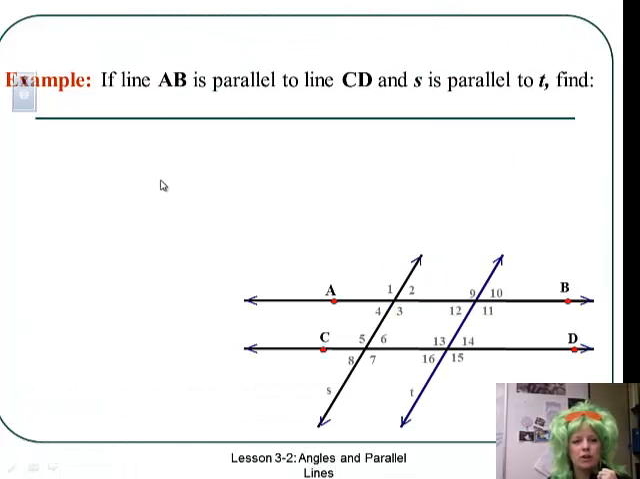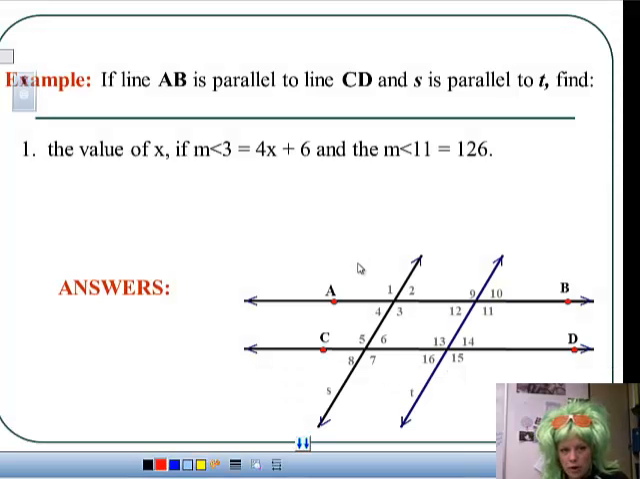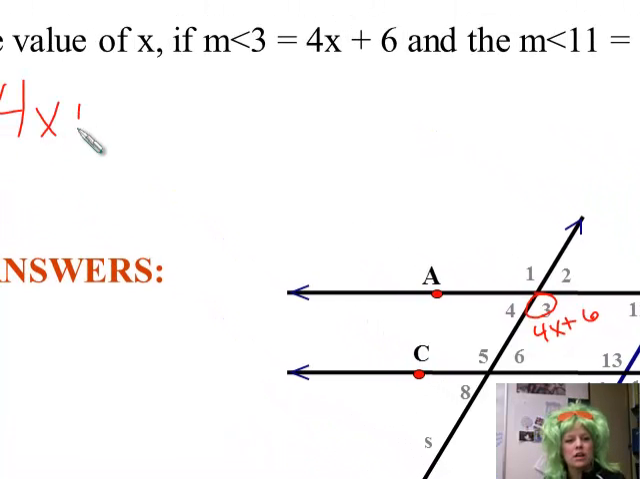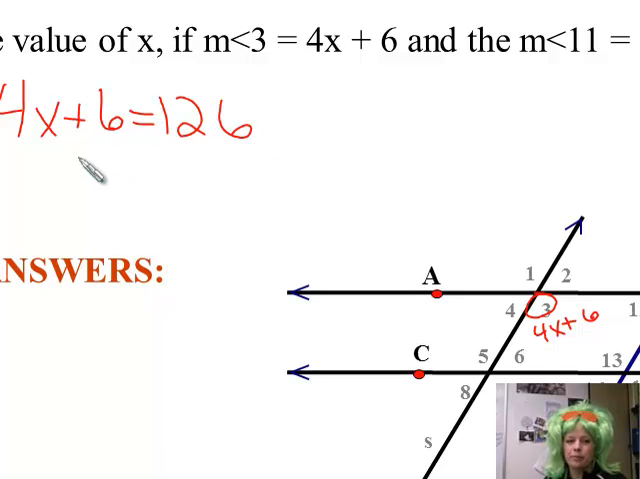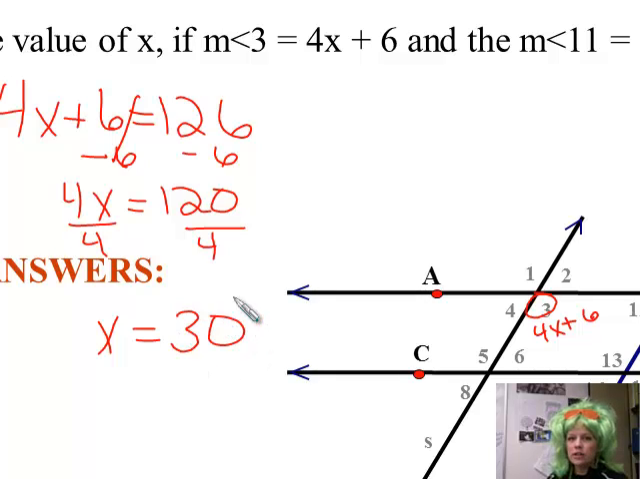Okay, here's another example of our homework. Find the values of x if angle 3 equals 4x plus 6. So here, this is 4x plus 6. And then it said angle 11 is 126. Well, what do we know about 3 and 11? What type of angles are they? Corresponding. That's right. So corresponding angles are congruent. So if they are congruent, set them equal to each other. Could you solve for this? You betcha. You passed algebra. Okay. So x equals 30 degrees.